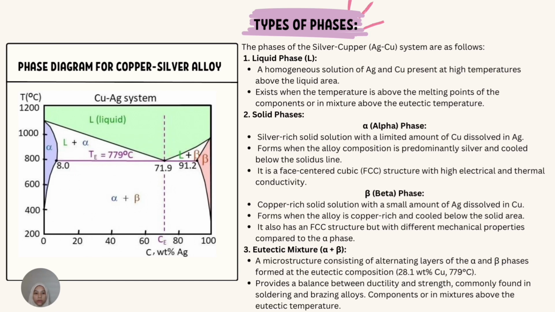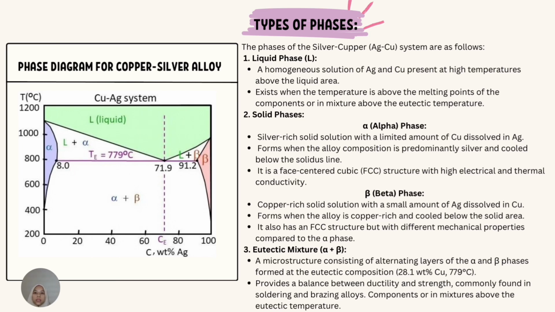The alpha phase is a silver-rich solid solution that contains a limited amount of copper dissolved in it. This phase forms when the alloy composition is predominantly silver and is cooled below the solidus line. It has a face-centered cubic, FCC, structure, which gives it excellent electrical and thermal conductivity. On the other hand, the beta phase is copper-rich with a small amount of silver dissolved in it. It forms when the alloy is copper-dominant and cooled below the solidus line.